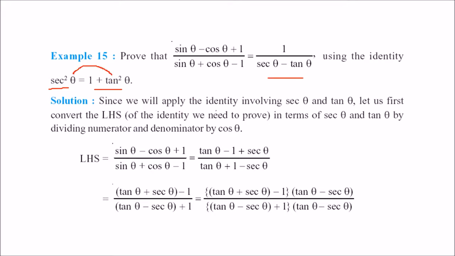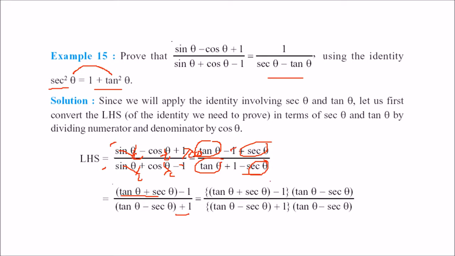So what we are going to do here is take (sin theta minus cos theta plus 1) by (sin theta plus cos theta minus 1). We want sec and tan. For that, we can divide the numerator and denominator by cos theta. If we divide by cos, we get tan theta, 1, and sec theta. So we get (tan theta minus 1 plus sec theta) by (tan theta plus 1 minus sec theta). Now I'll take these two, tan theta plus sec theta, and this is tan theta minus sec theta. This will be minus 1, this will be plus 1.